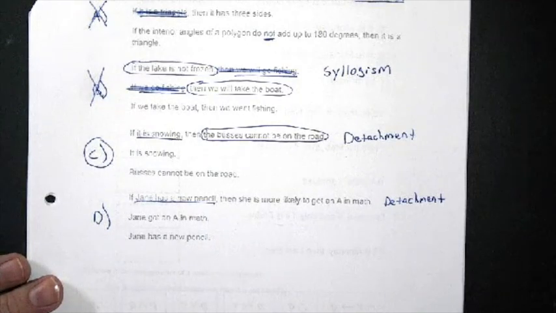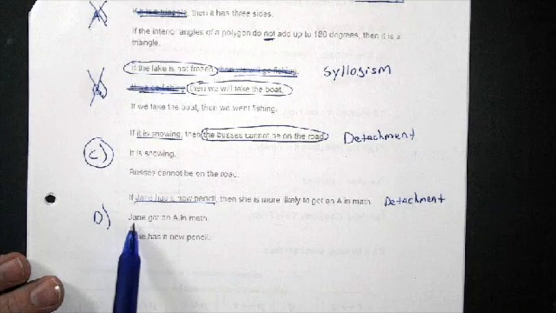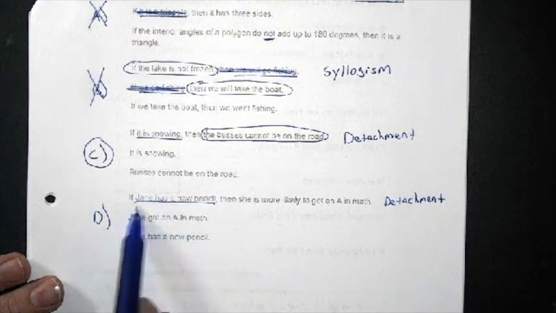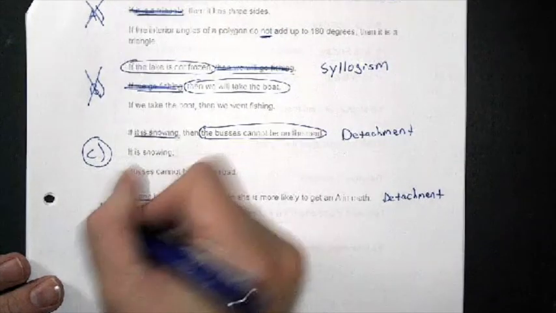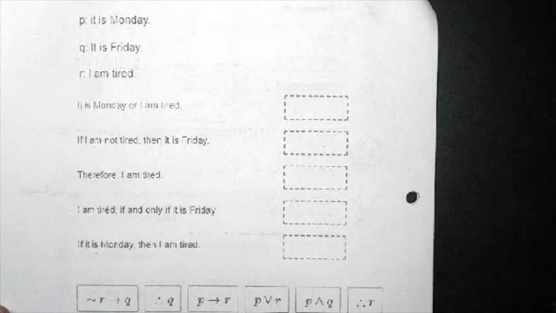So we need to underline the hypothesis. Jane has a new pencil. And the second statement should mean the same thing as the hypothesis. The second statement says Jane got an A in math. Well, that doesn't say anything about her getting a new pencil, so we can rule out D.